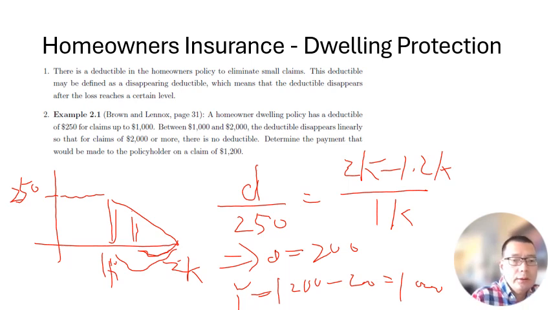So this is not a difficult question, just need to understand what it's asking and write out the equations and solve the problem. Again, there are lots of features in the homeowner insurance, and this is just a very limited discussion on this small claims, eliminating small claims by using the disappearing deductible.